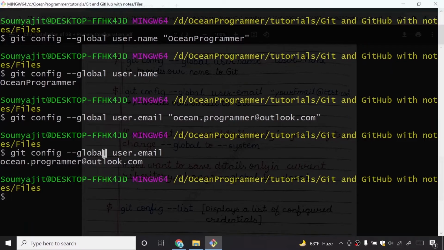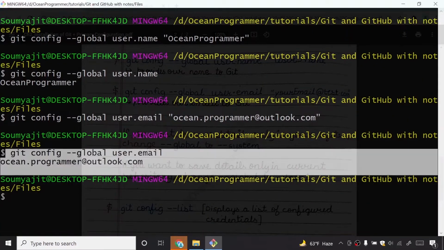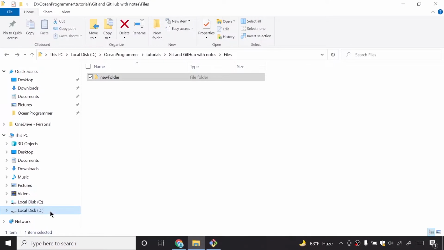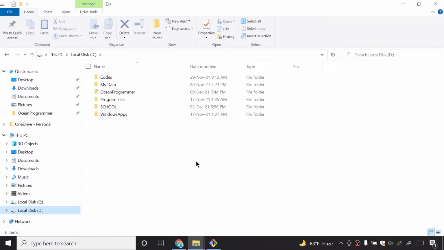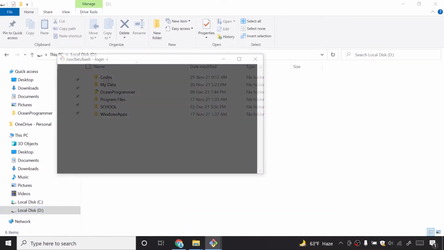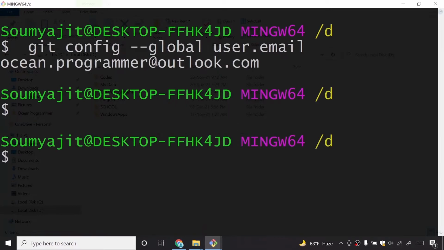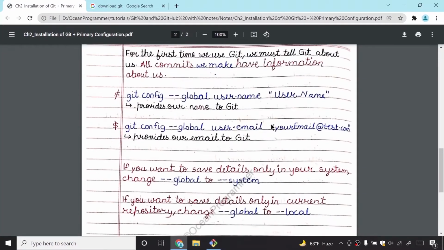See, I have used the --global flag, which means that wherever I open this git bash inside my computer, if I open this in D drive and click on bash, and then paste this command, you can see that it just came here. If I do system, then it will go into my system.